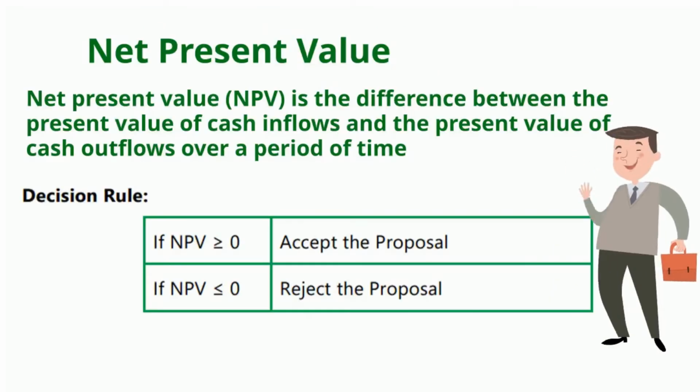Let's start with the first discounted cash flow technique, which is net present value. How is the net present value of a project arrived at? Net present value of a project is arrived at by computing the present value of cash inflows and the present value of cash outflows, then subtracting the present value of cash outflows from the present value of cash inflows. So the definition of net present value is: the difference between the present value of cash inflows and the present value of cash outflows over a period of time. Once we arrive at the net present value, if it is positive, then we accept the proposal. If net present value is negative, then we reject the proposal.